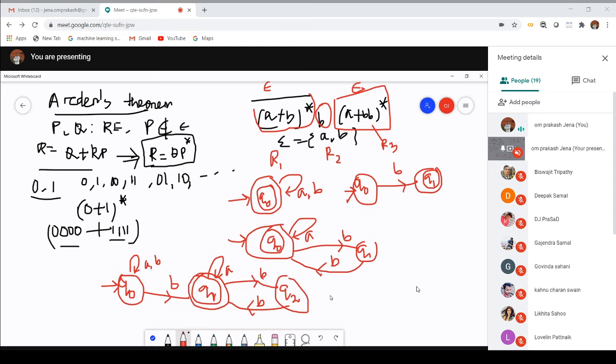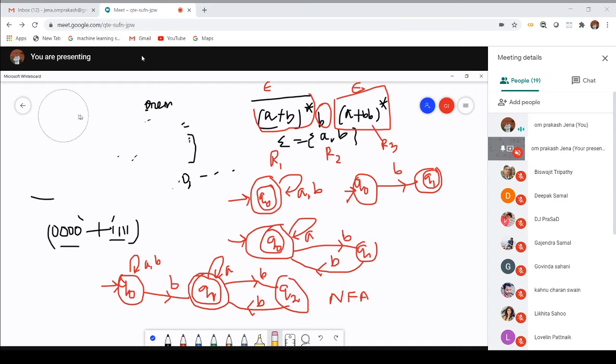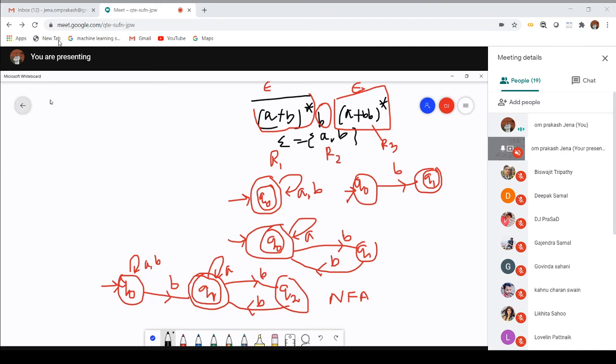What is that regular expression? (A plus B) star B (A plus BB) star. Once you construct this NFA, you can easily derive its DFA. In the previous class we discussed how to convert an NFA into its corresponding DFA. Let us take an example of how I can convert this NFA into its equivalent DFA. So the NFA design is completed, then I will go for constructing the DFA for this one.